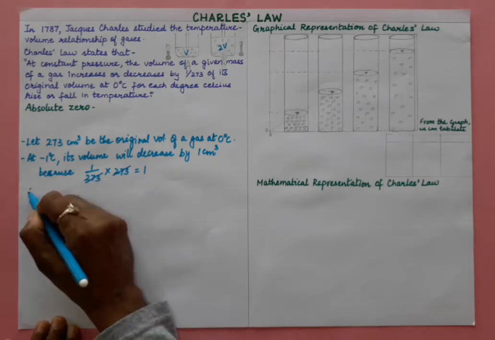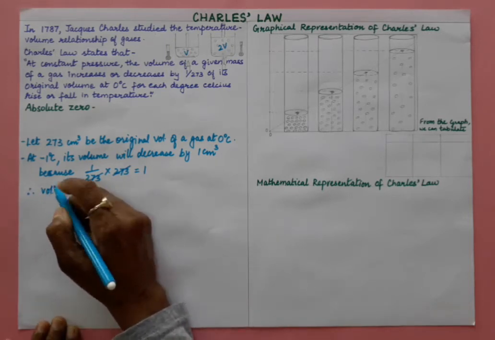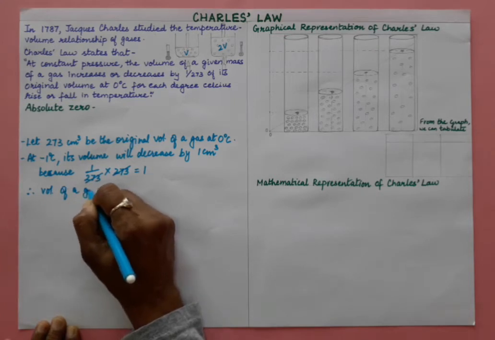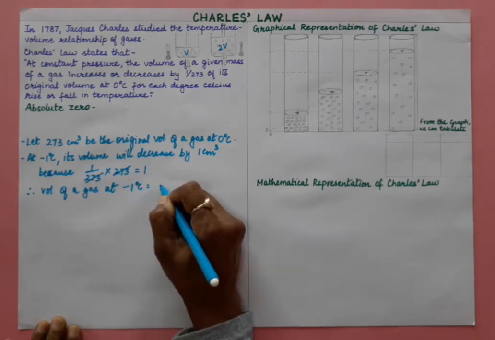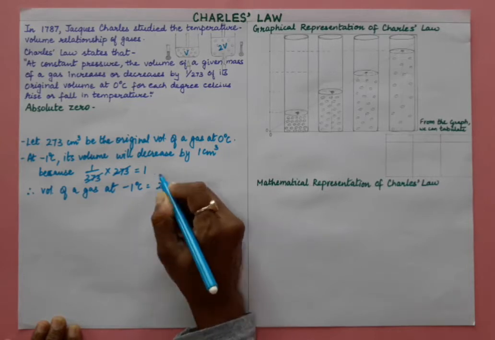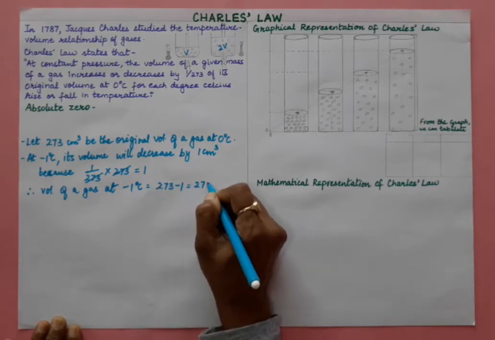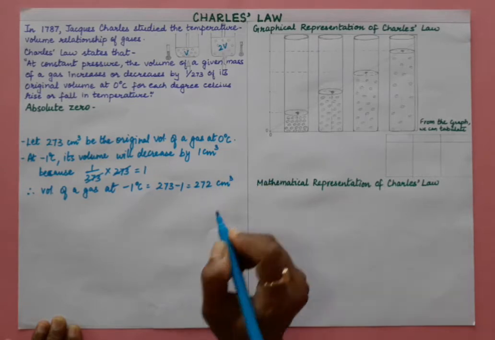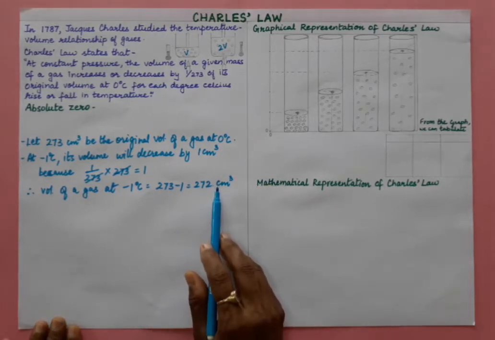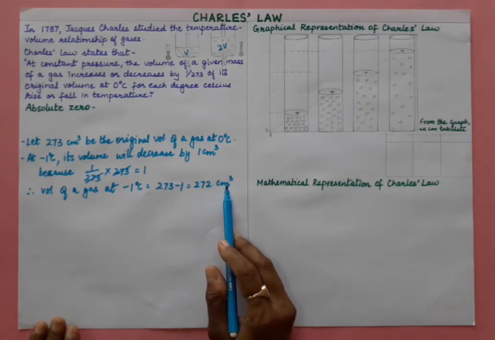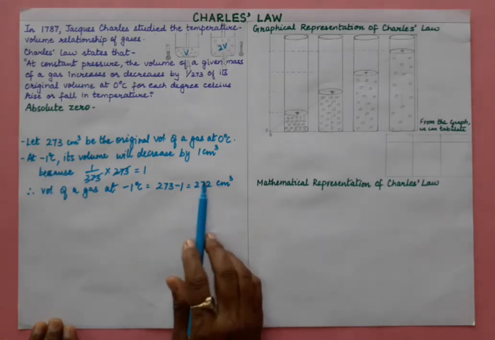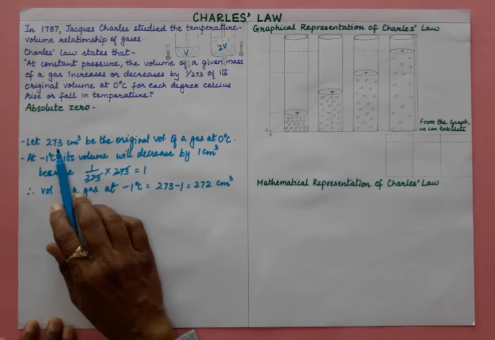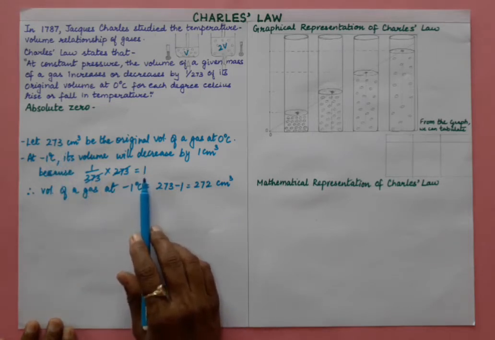So therefore we can say that volume of a gas at minus 1 degree Celsius is equals to what? 273 minus 1 is equals to 272 centimeter cube. So now your volume will be 272 centimeter cube, because here you have decreased the temperature by 1 degree, volume will also decrease by 1 upon 273, because original volume is 273 centimeter cube, so it is actually decreasing by 1.